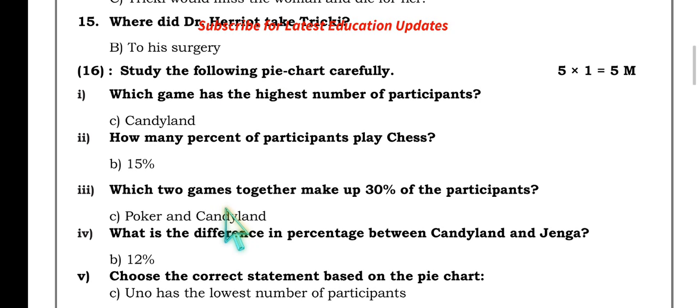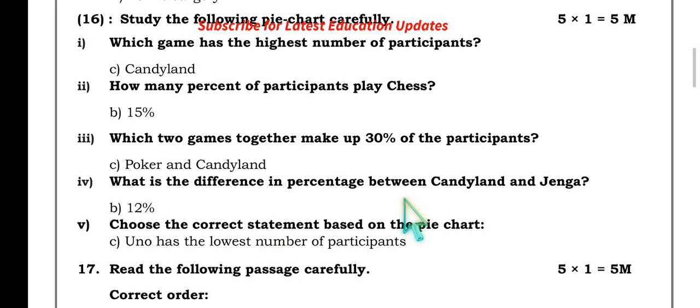Next, study the following chart. Which game has the highest number? Candyland. How many percent of participants play chess? 15%. Which two games together make up 30% of the participants? Poker and Candyland. What is the difference in percentage between Candyland and Jenga? 12%. Choose the correct statement based on the pie chart: Yono has the lowest number of participants.